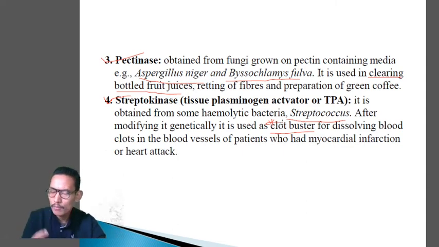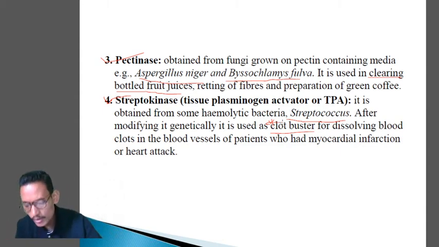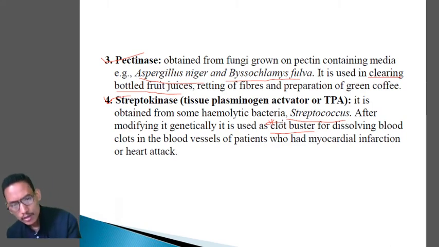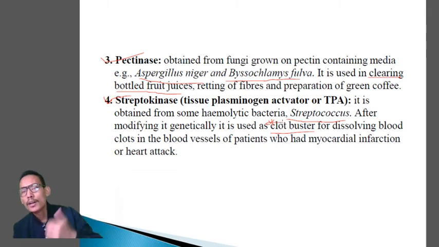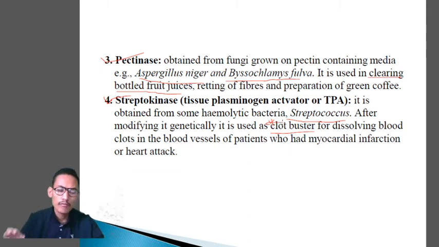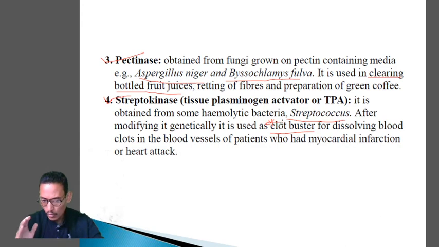This is very important. So which enzyme is used as a clot buster? You have to answer streptokinase, obtained from the bacteria Streptococcus. It is used in removing the blood clot from the blood vessels. So these are the names of the 4 enzymes which are being produced by the help of the microbe.